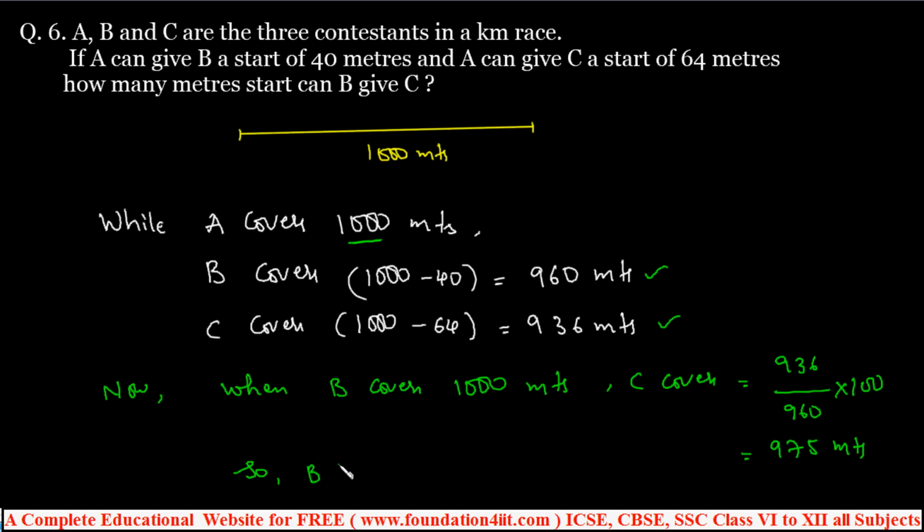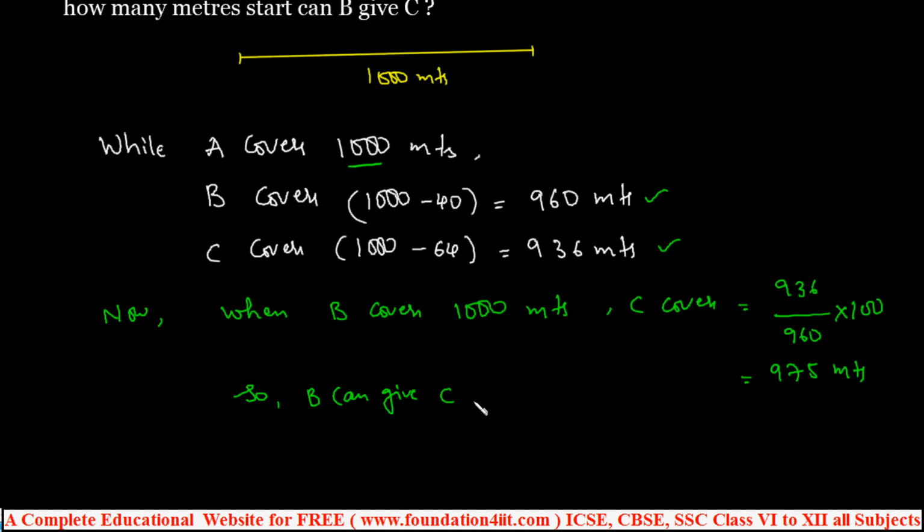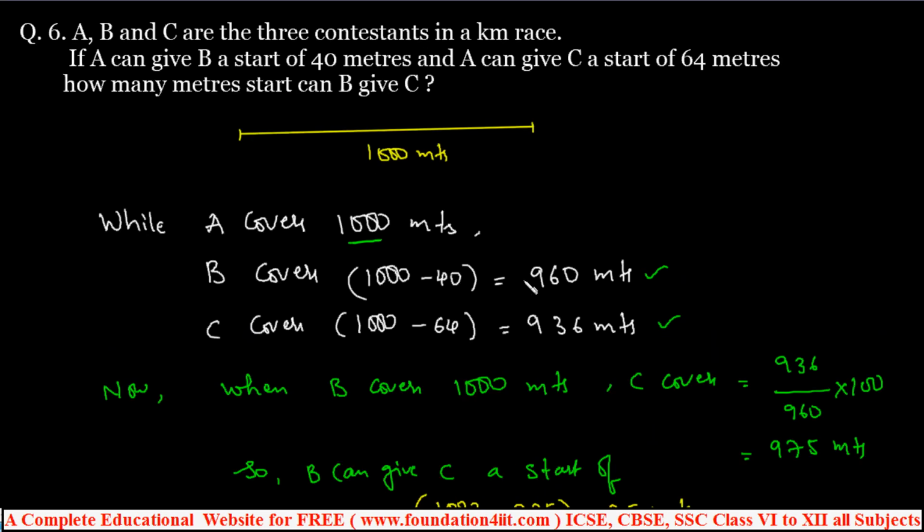So B can give C a start of... same. So what we can write, 1000 minus this 975, that is equal to 25 meters. That is the difference between this. While B is winning, C can be 25 meters behind. Right? Okay, first you can find it individually, then we can do like this.